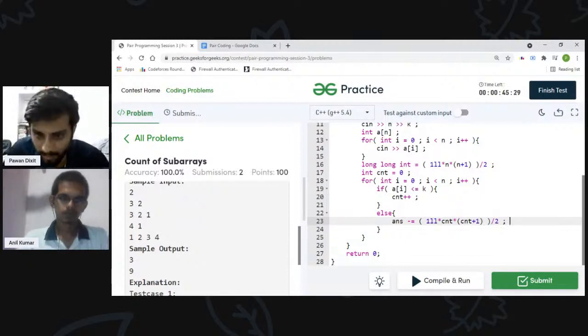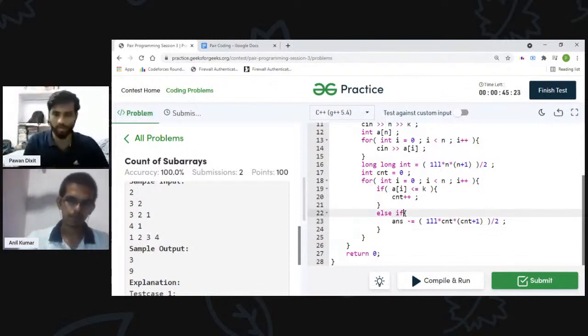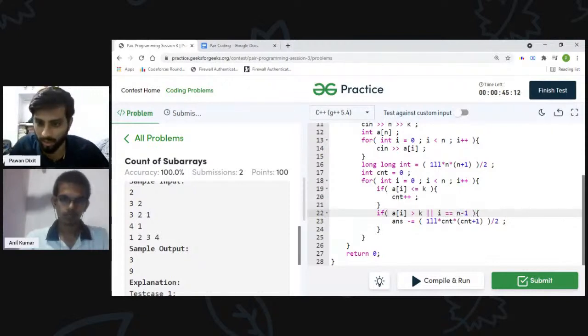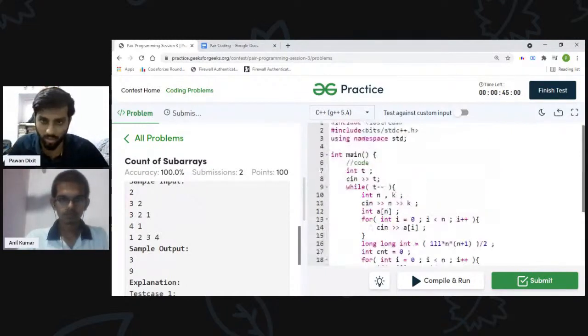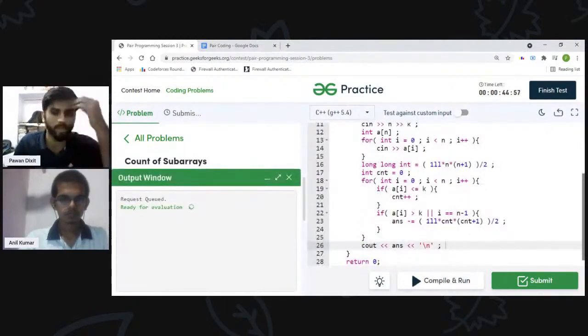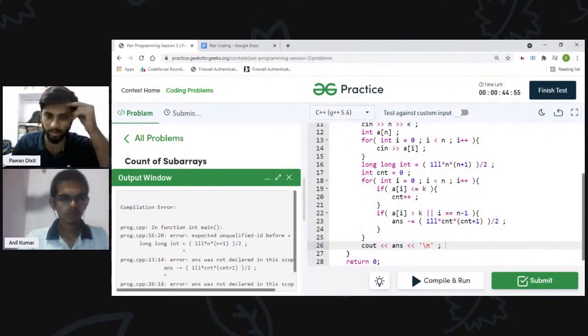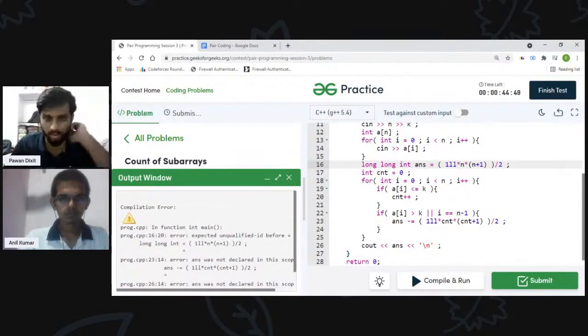Yeah. So instead of else you can write if a of i is greater than k or i is equal to n minus 1. Yeah, it should work, I guess, and no problem with the overflow also. So let us run it on the example. Oh, I haven't declared the variable answer.